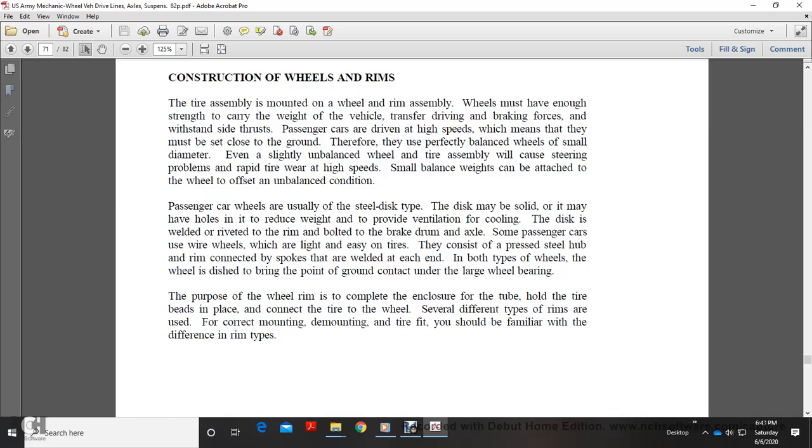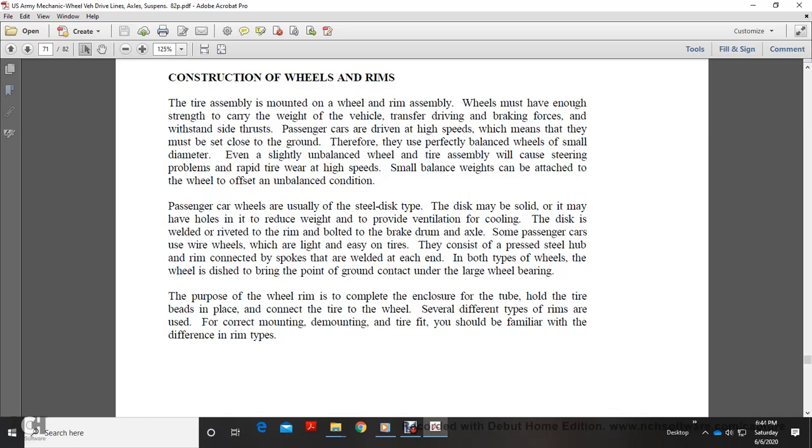Passenger cars usually use the steel disc type wheel. The disc may be solid, or it may have holes to reduce weight and to provide ventilation for cooling. The rim is riveted or bolted to the wheel, and the wheel is bolted to the brake drum assembly. Some passenger cars use wire wheels, light and easy on the tires, which consist of a hub, a rim, and spokes welded on each side. Both types of wheels provide a good contact point under the large wheel bearing. The purpose of the wheel rim is to support the tire and tube, hold the tire beads in place, and connect the tires to the wheel.